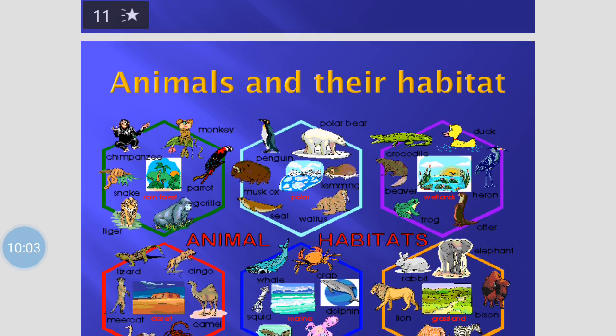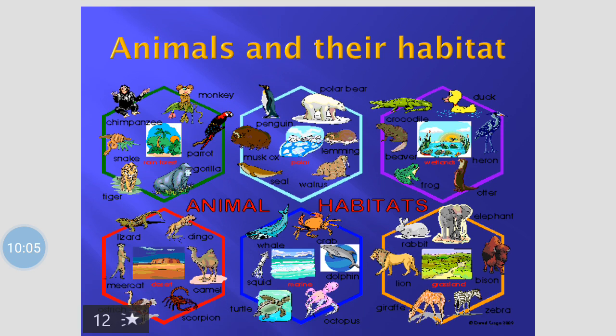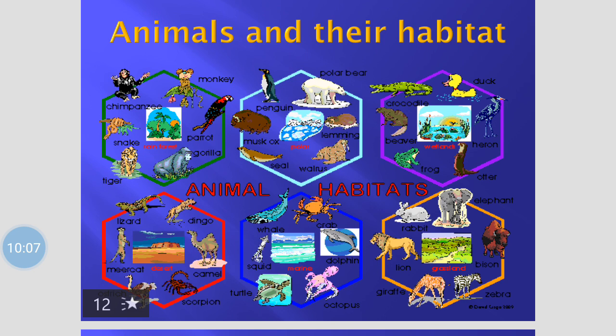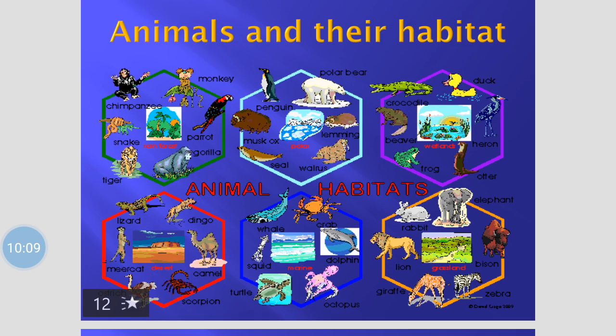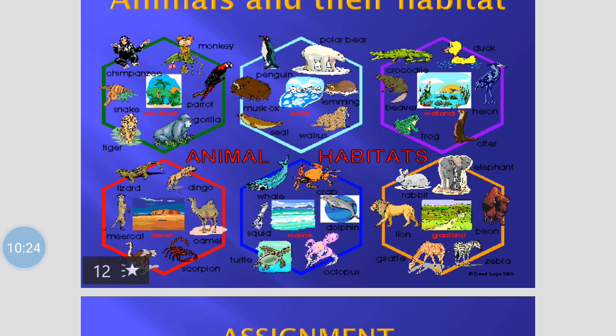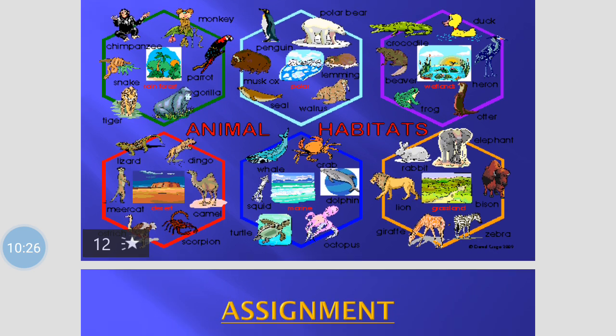We have the grassland too, with animals such as the lion, the rabbit, the zebra, and the rest. So study this carefully, and then I'll be asking you questions on them, animals and their habitats.